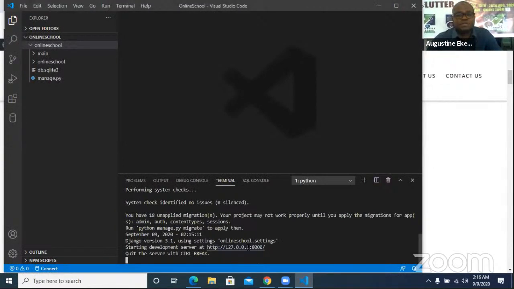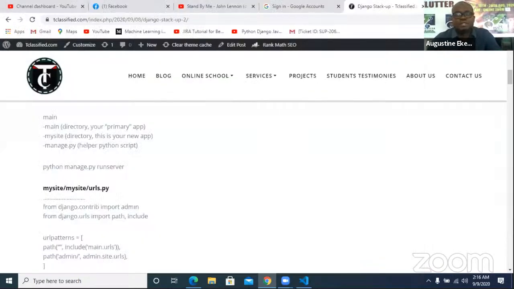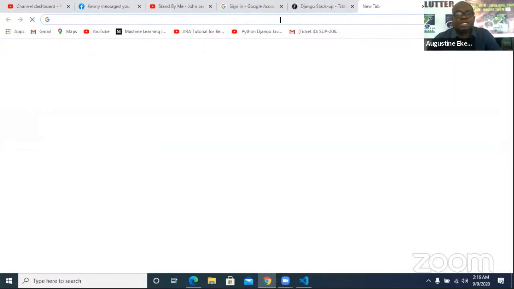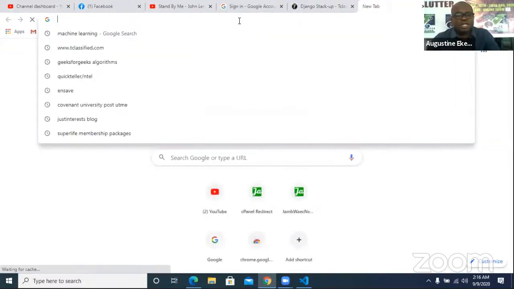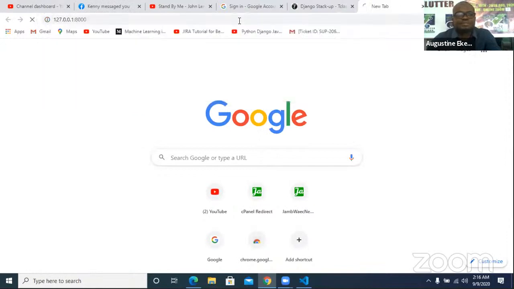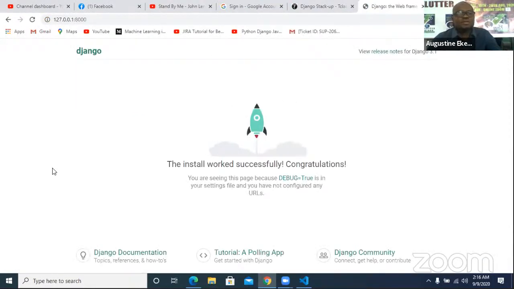And you can see that my server is now running at localhost port 8000. So I can simply copy this localhost port 8000, get back to this place, then put it in the address bar of my browser so that I can see the website. So this is the initial website that is running, which we are going to work on to get what we want.